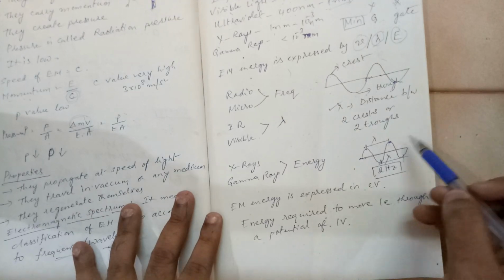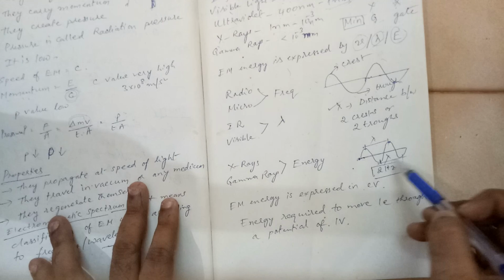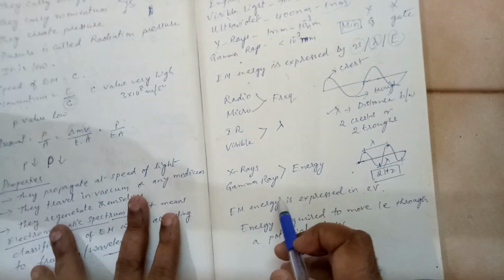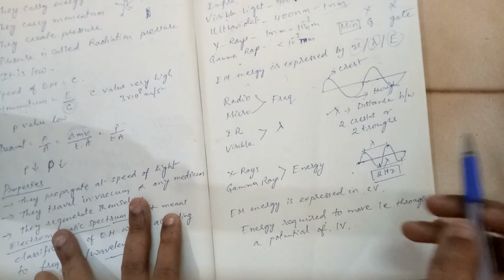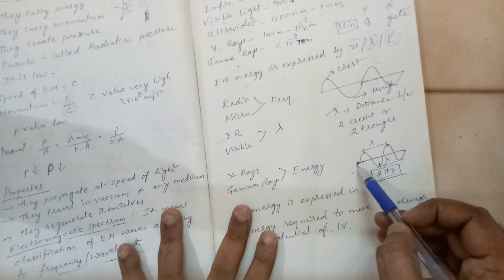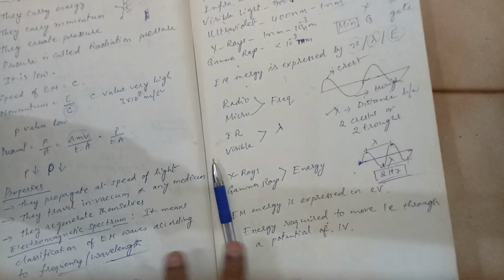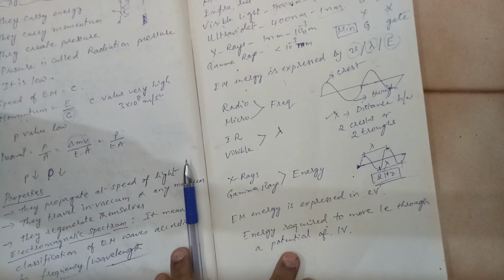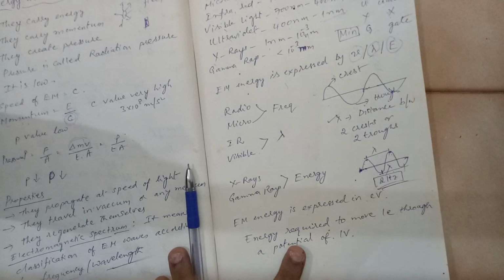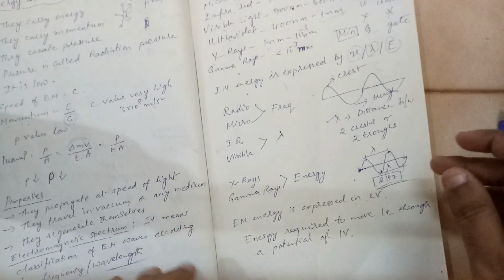Here you see that in 1 second the wave travels from here to here. So you need to count the number of crests. The number of crests are 2, so the frequency is 2 Hz. It is not one full cycle. In 1 second, how many crests are you getting? That is the definition of frequency. It is measured in Hertz.